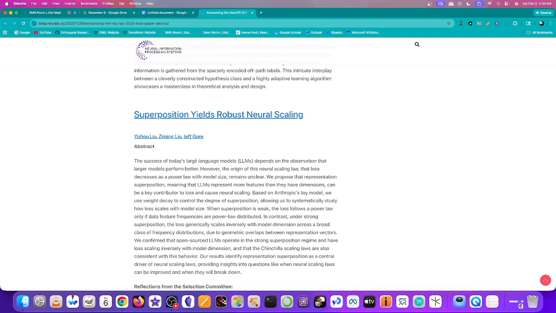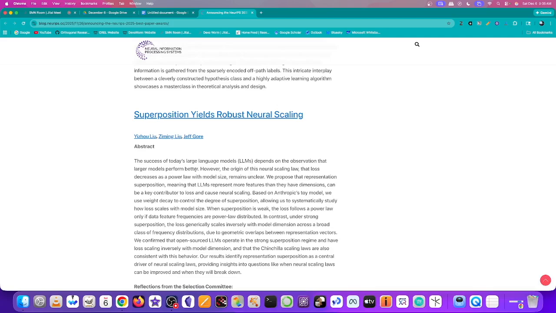The success of today's large language models depends on the observation that larger models perform better. However, the origin of this neural scaling law, that loss decreases as a power law with model size, remains unclear. We propose that representation superposition, meaning that large language models represent more features than they have dimensions, can be a key contributor to loss and cause neural scaling.